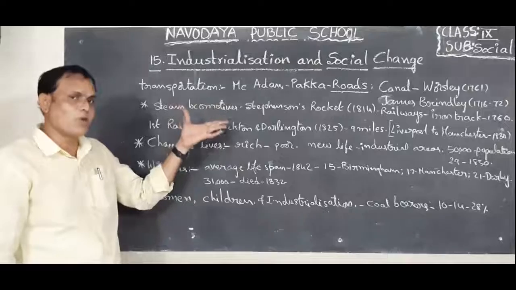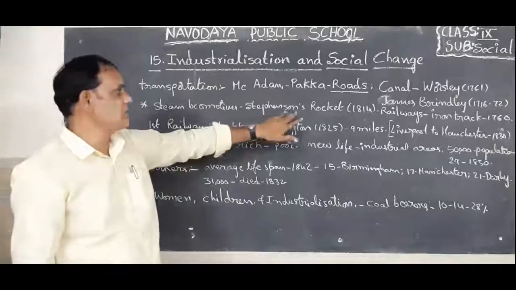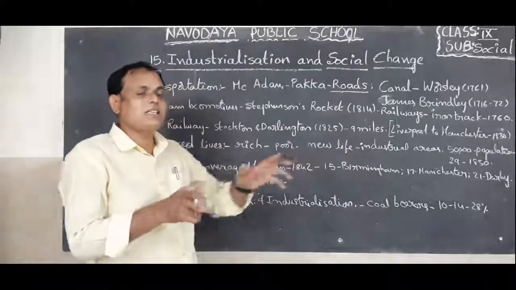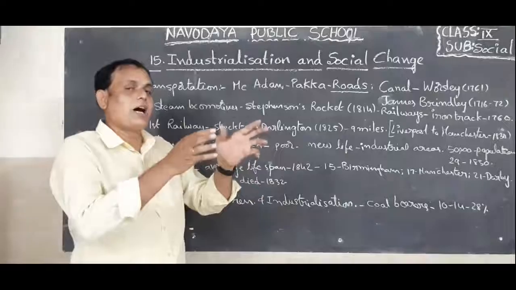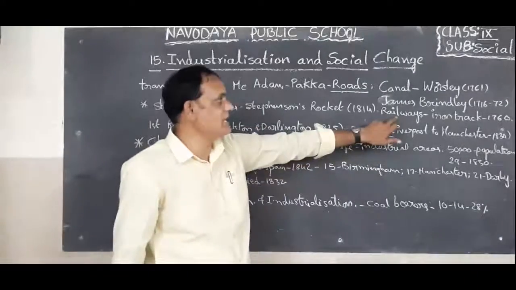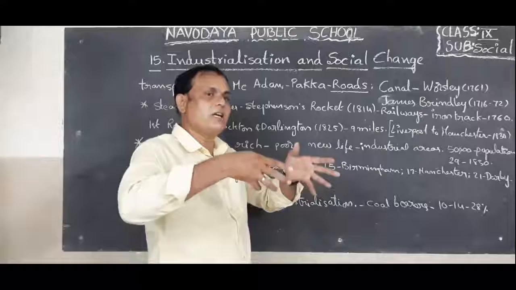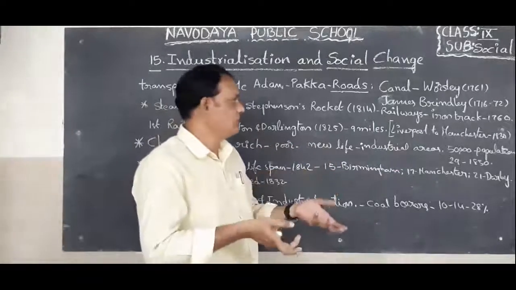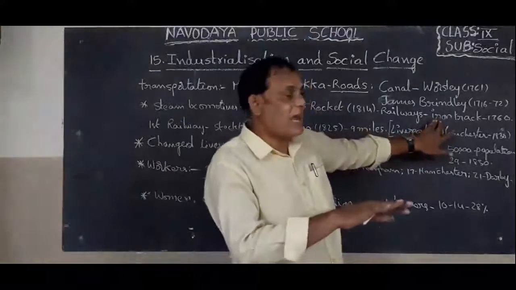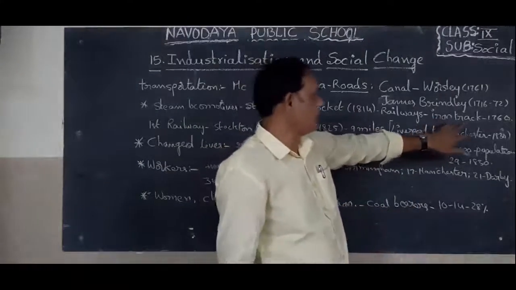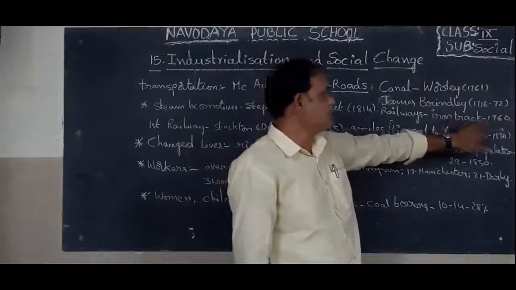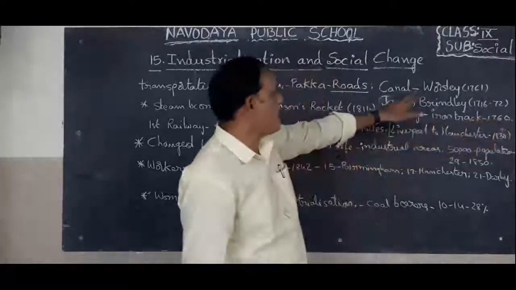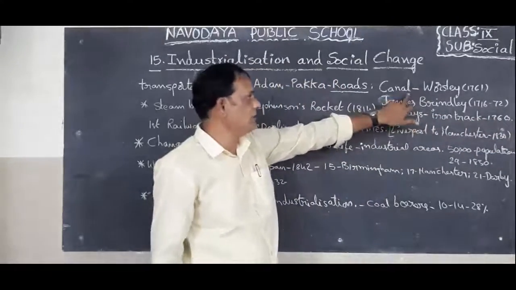Okay, children. Next, steam locomotives. The steam locomotive was started by Stephenson's Rocket. It was invented in 1840. This is helpful to the railways. When they started railways in England, the track was made of wood, but this track changed from wood to iron track in 1716, children. Next one, I told you already, canals.